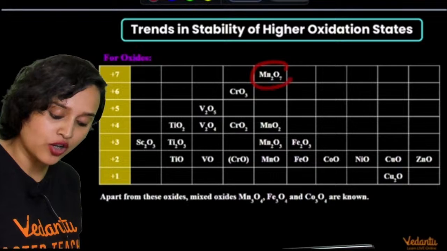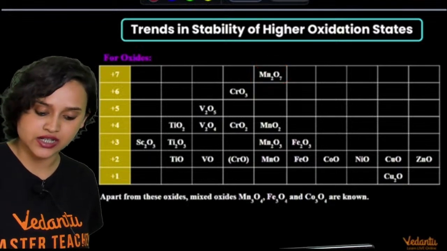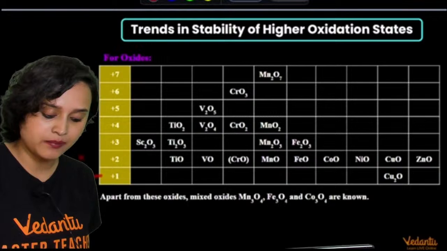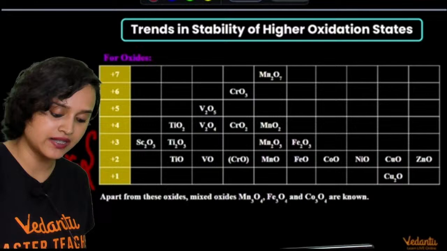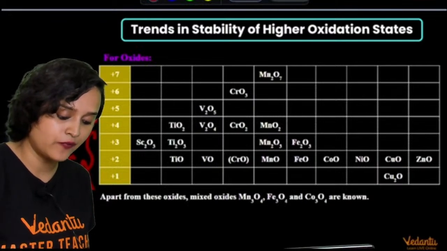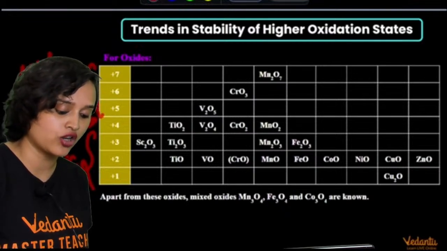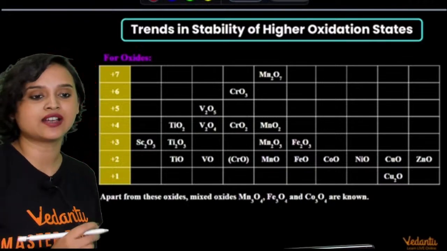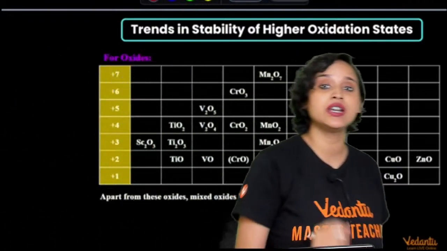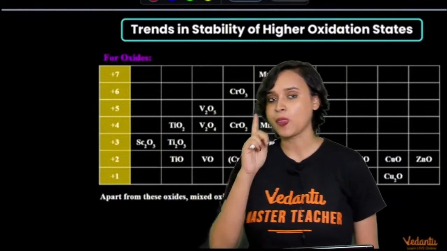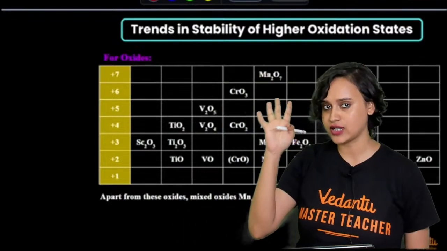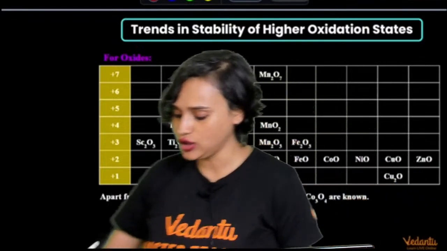When it forms a compound with oxygen, yes, manganese can show the +7 oxidation state. Like I told you, +1, +2 and +3 oxidation states are completely basic. +4 is amphoteric, and +5 to +6 are your acidic oxides, my dear students. You have to remember it. Please do remember it. +1, +2, +3 are basic in nature, +4 is amphoteric, and +5, +6, +7 are acidic in nature. Cool. All right, everybody. Great.